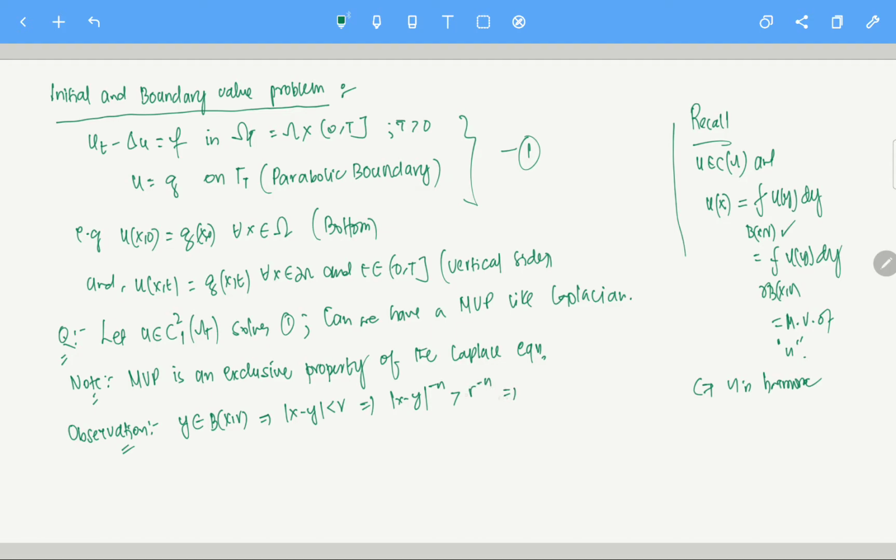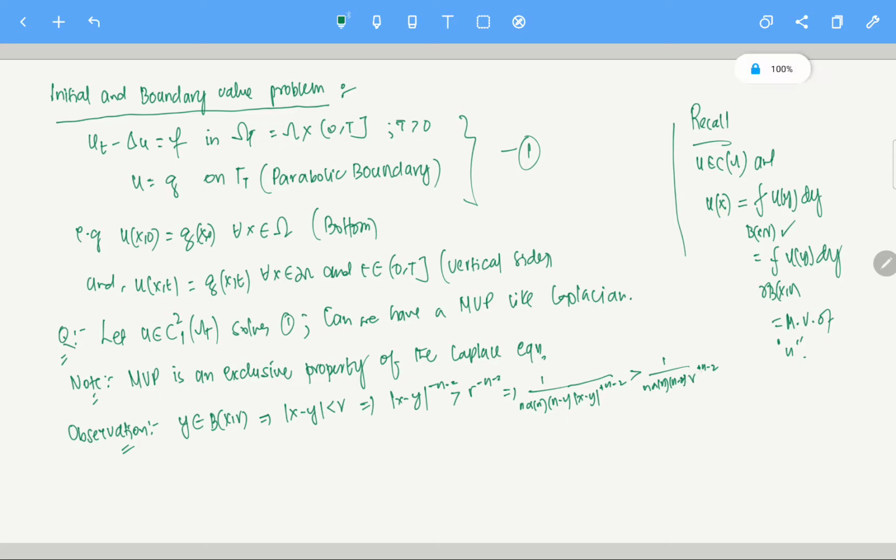And if you multiply by a positive constant, more specifically 1 by n alpha n minus 2, and take |x minus y| to the power minus n minus 2, this is greater than 1 by n alpha n minus 2 times r to the power n minus 2.